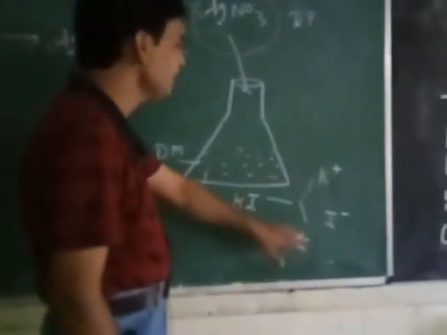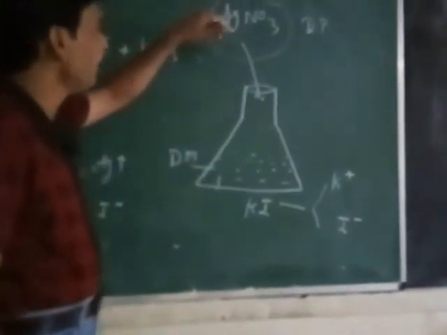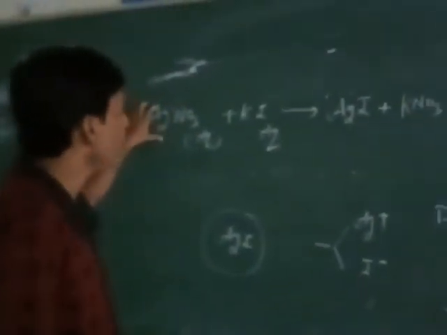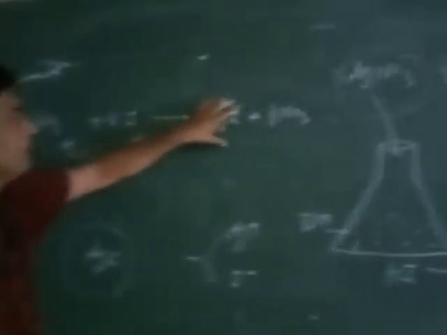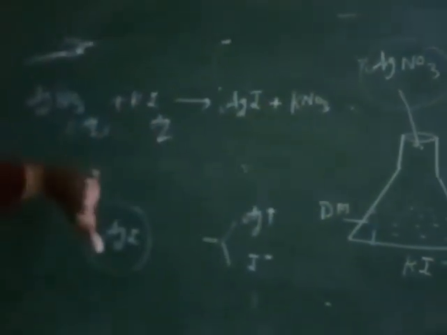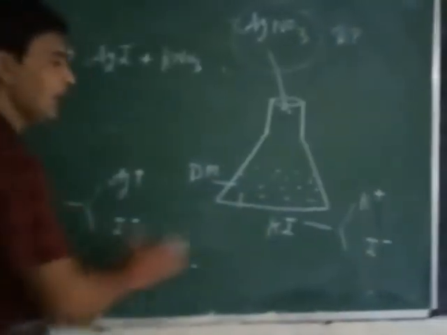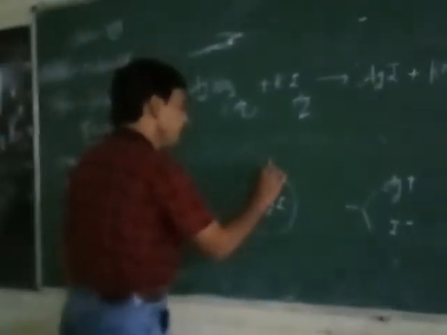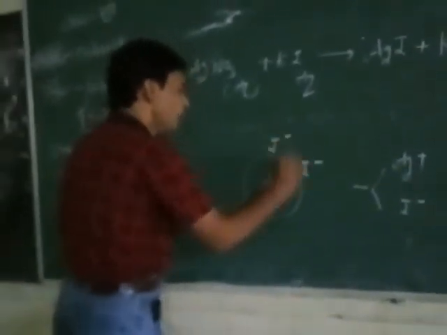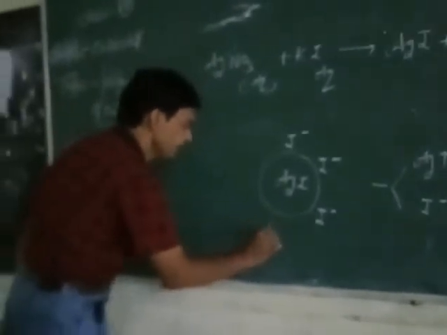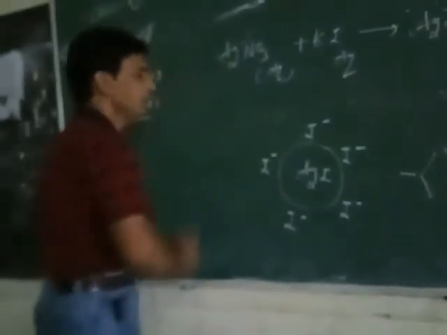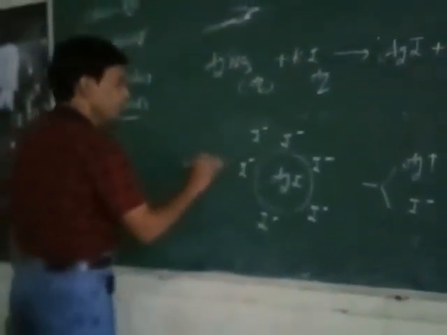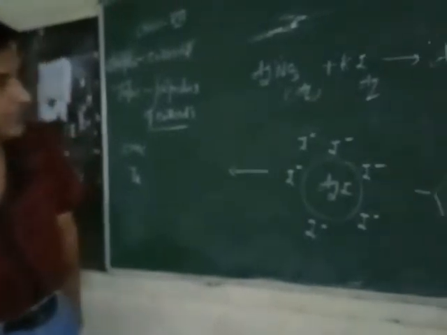Then iodide ions are in excess and we add one, two or three drops of silver nitrate. The silver nitrate is consumed completely by KI and forms silver iodide particles. The silver ions are not available here. Only iodide ions are available in the dispersion medium. Then silver iodide adsorbs iodide ions on its surface. When it adsorbs iodide ions on its surface, it turns into negatively charged particles.